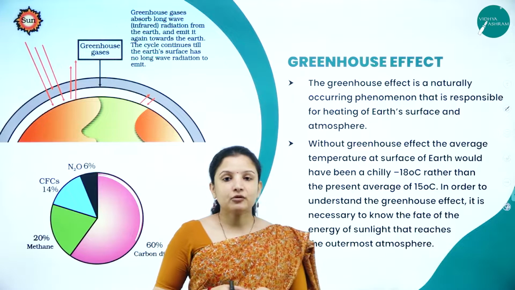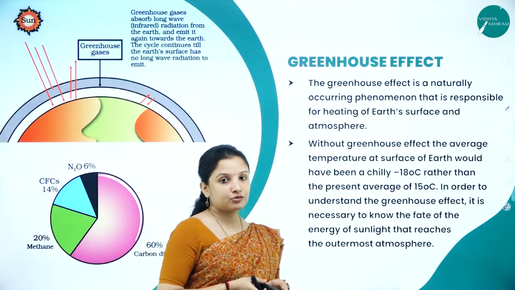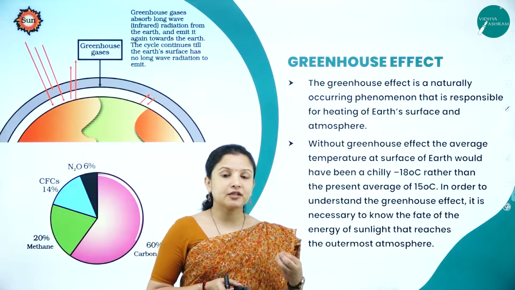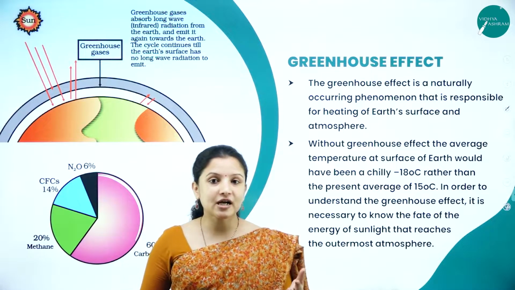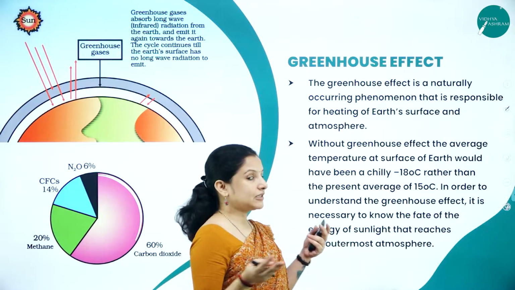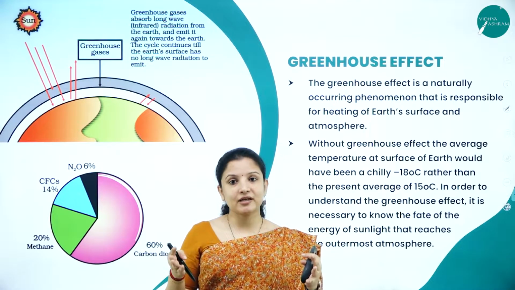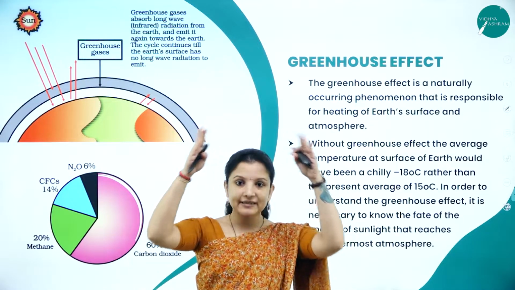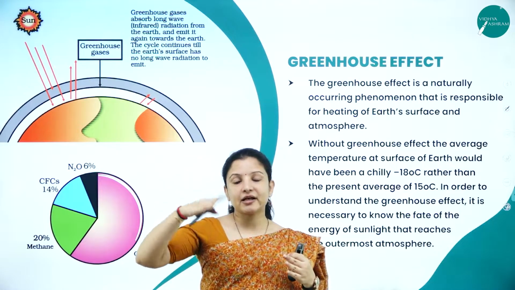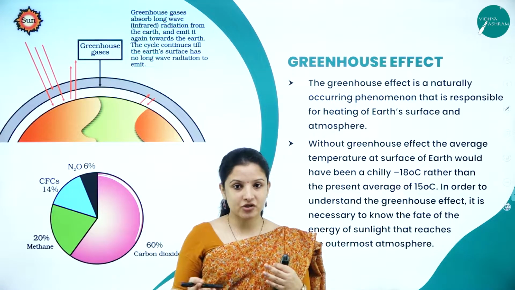So next, let's study the greenhouse effect. Greenhouse effect is one of the common terms that is heard throughout. It is a naturally occurring phenomenon. A greenhouse effect is usually seen in horticultural sheds, in greenhouses, wherein beautiful plants are grown. In that greenhouse, because it is completely covered with glass or made of plastic, the heat that is liberated will not go out, and therefore it will reflect back into the greenhouse itself, increasing the temperature in the greenhouse.